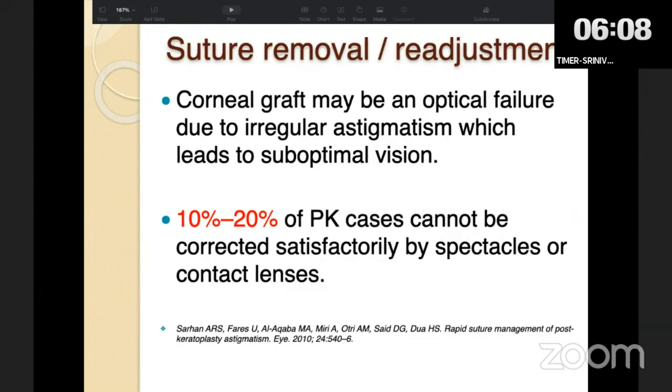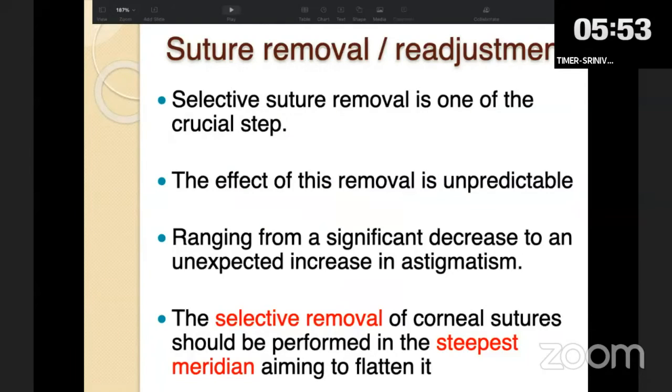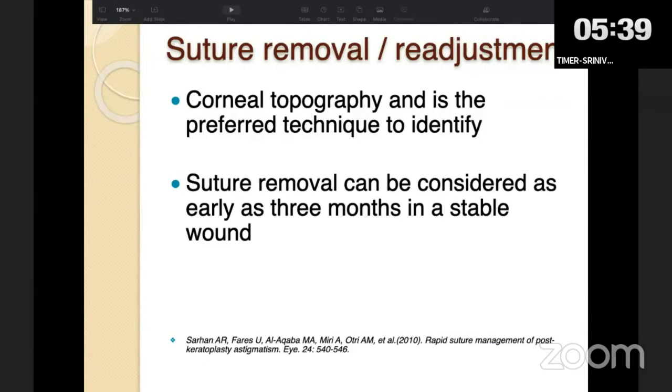Even after that, it is said that around 10 to 20% of patients after keratoplasty cannot be satisfactorily treated for astigmatism even by spectacle or contact lens. In such cases, suture removal or adjustment can be done. Selective suture removal can be done initially, wherein after doing a topography, the steepest meridian is determined, and selective suture removal is done at the steepest meridian first to flatten it. Usually this can be done as early as the end of 3 months, when the surface is stable enough and the wound is also healed.